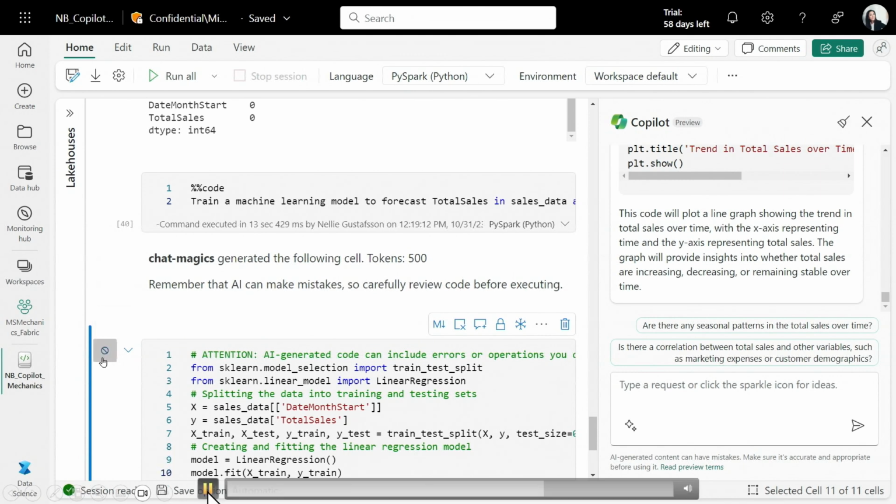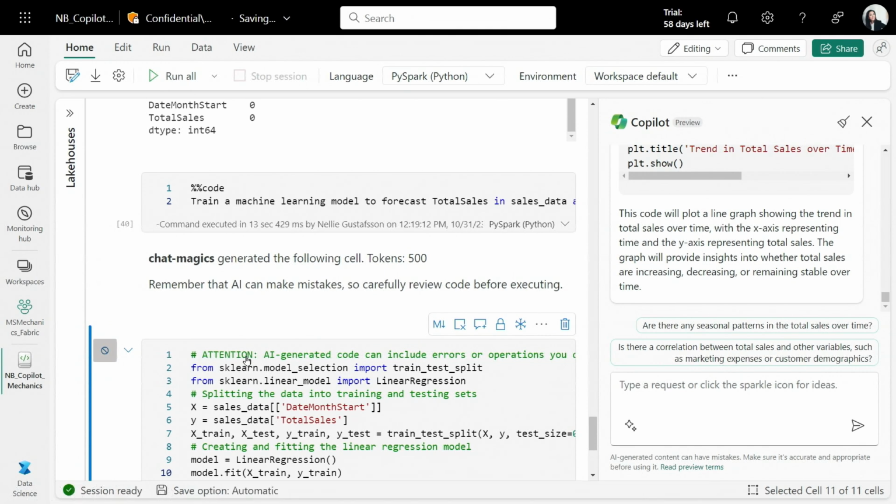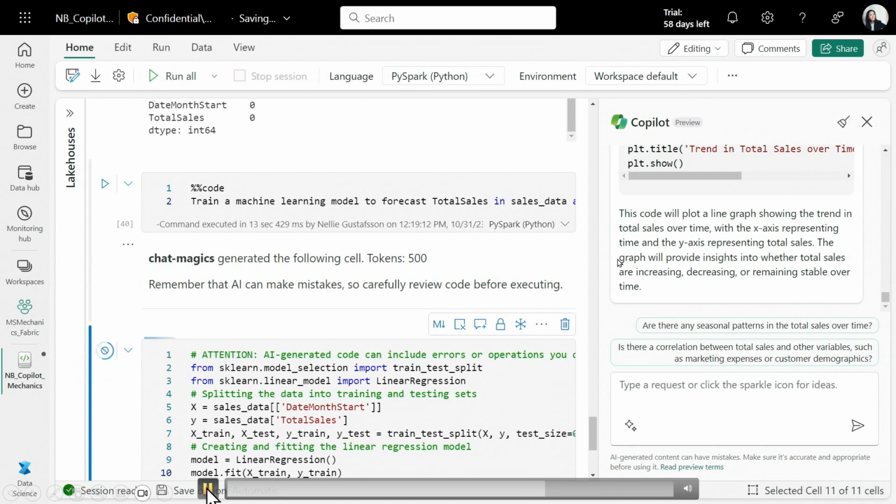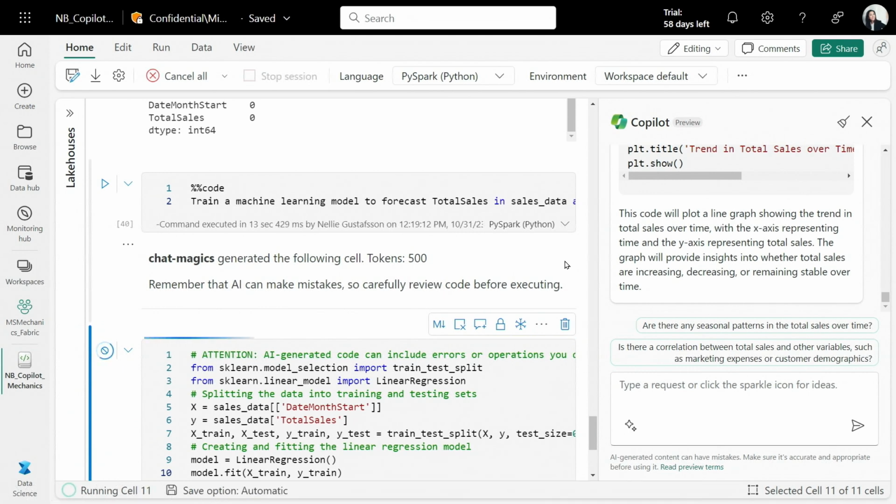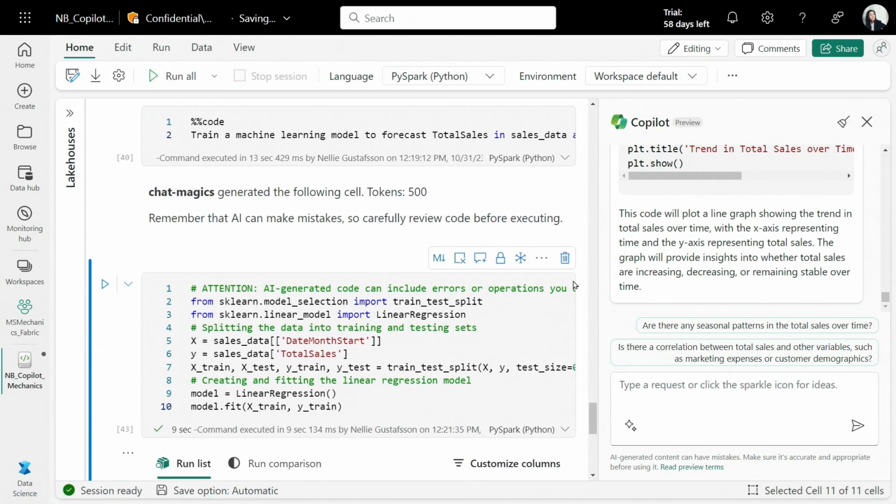In this case, we want to train a machine learning model, so it's a bit more complex code in this case. We're actually asking Copilot to build us a machine learning model to do a sales forecast on top of the data frame that we had. And let's see how Copilot did. So in this case, it's building a simple machine learning model using scikit-learn. And once it's done, you're going to basically see that code cell.